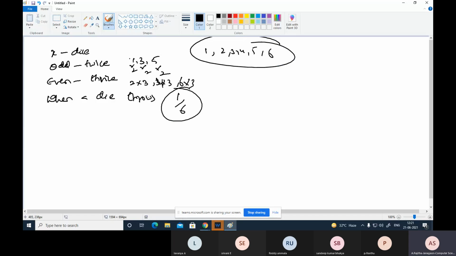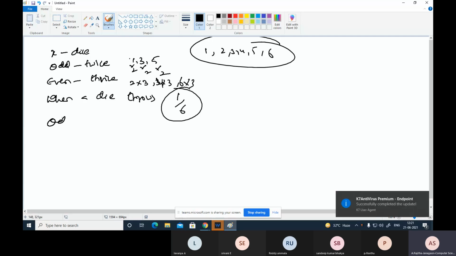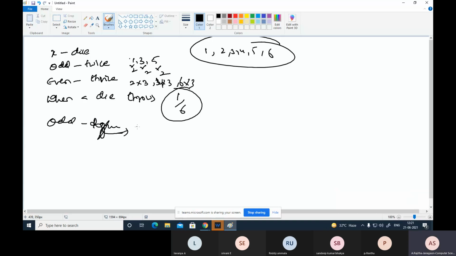When the number on the die is 1, 3, 5, that is, an odd number, the person receives twice the number, that is 2, 6 and 10. When the number on the die is 2, 4, 6, an even number, he receives thrice, that means 6, 12 and 18.